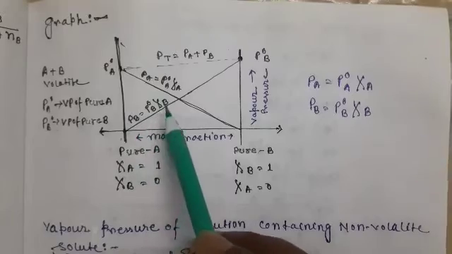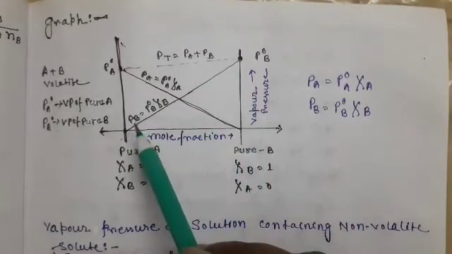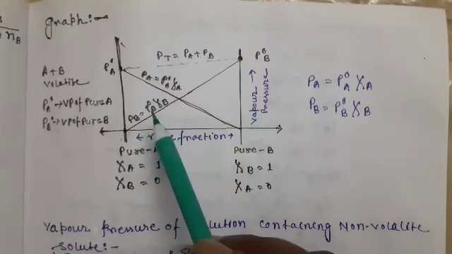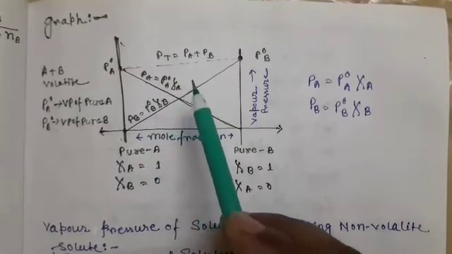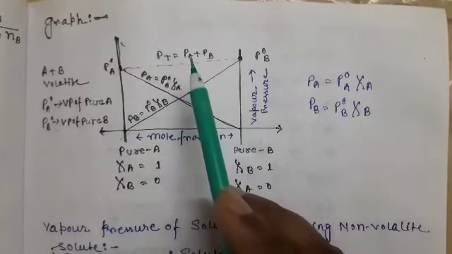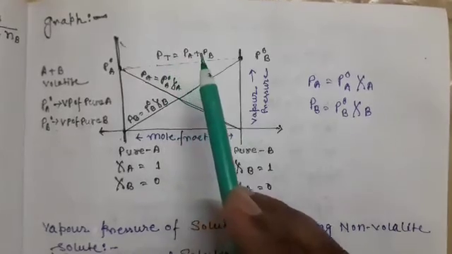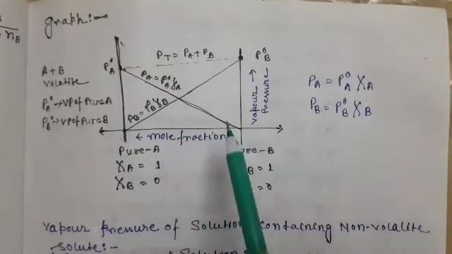This is the straight line that represents the partial vapor pressure for liquid B, and this is the total vapor pressure. The total vapor pressure Pt is equal to Pa plus Pb. Today's discussion is up to here.